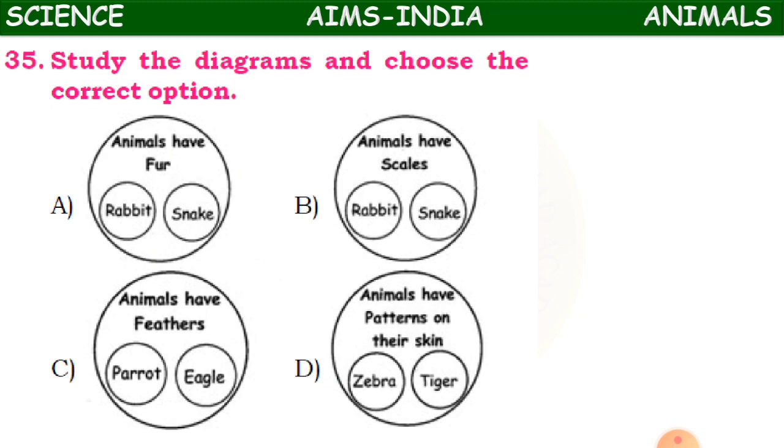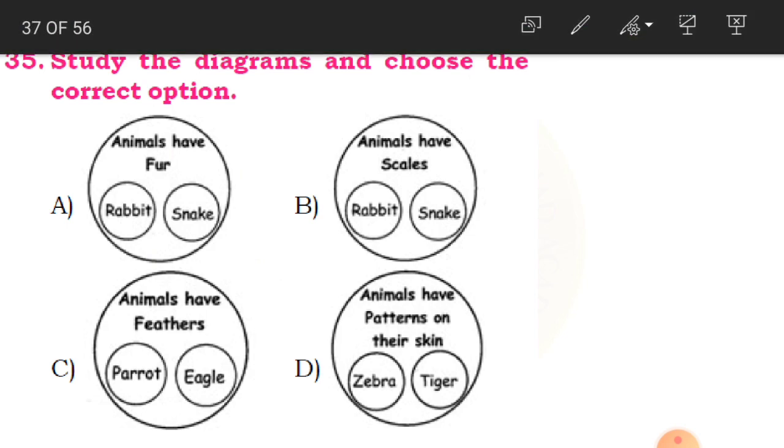Study the diagrams and choose the correct option. Here if you see, we have got Venn diagrams. In the A option, animals have fur. Which animals? Rabbit and snake. So this diagram represents the information saying that rabbit and snake have got fur. Is it true, children? No. So this is the wrong option. Here in the B option, animals have scales.